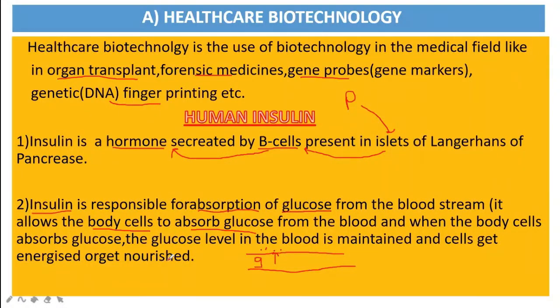Cells require this glucose for their nourishment, or to get energized. Okay, so insulin is allowing the body cells to absorb the excess amount of glucose from the bloodstream, and because of this the cells become energized or get nourished.